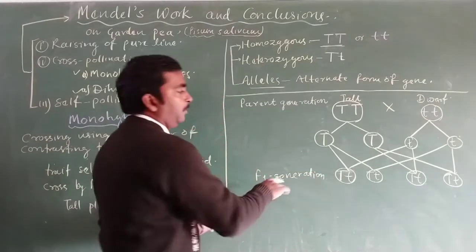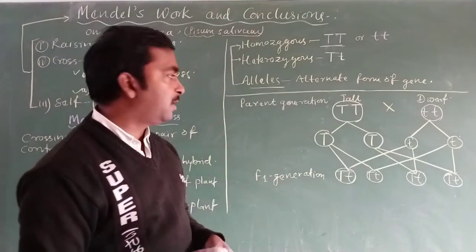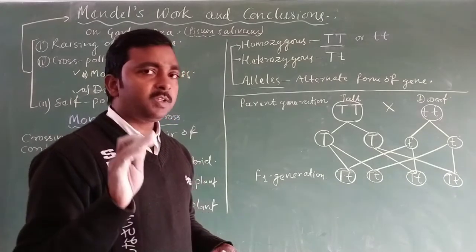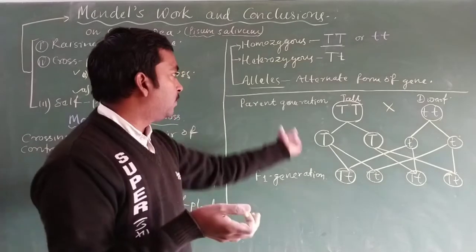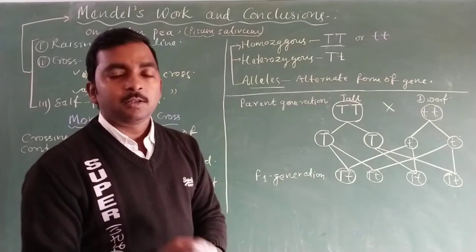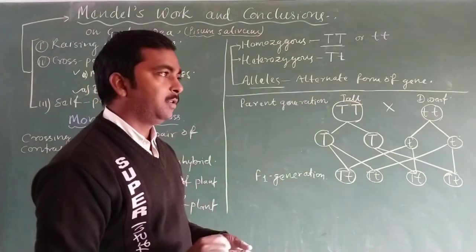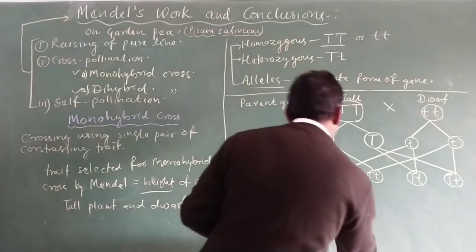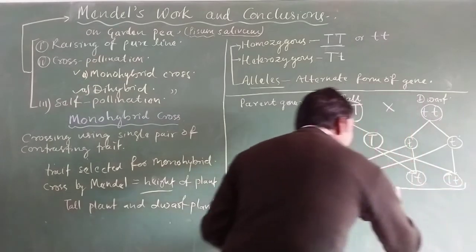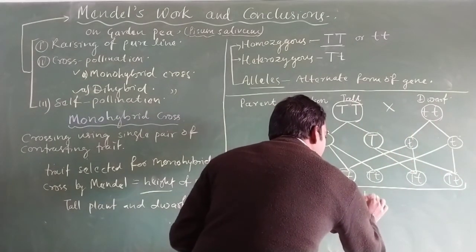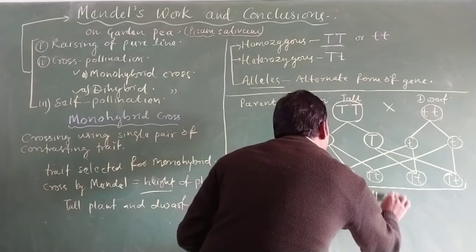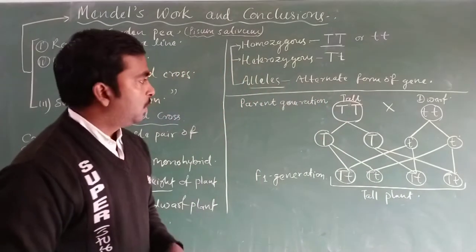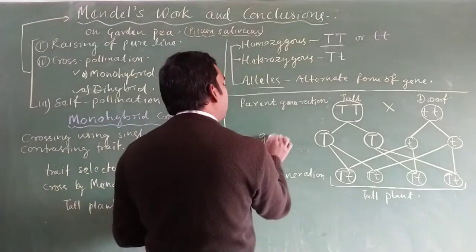So this is the F1 generation, that means first filial generation. Filial means the progeny. If they do the cross from the parental generation, the result obtained is known as the first filial generation. And we find out that all the products produce the tall plant. These are the gametes.